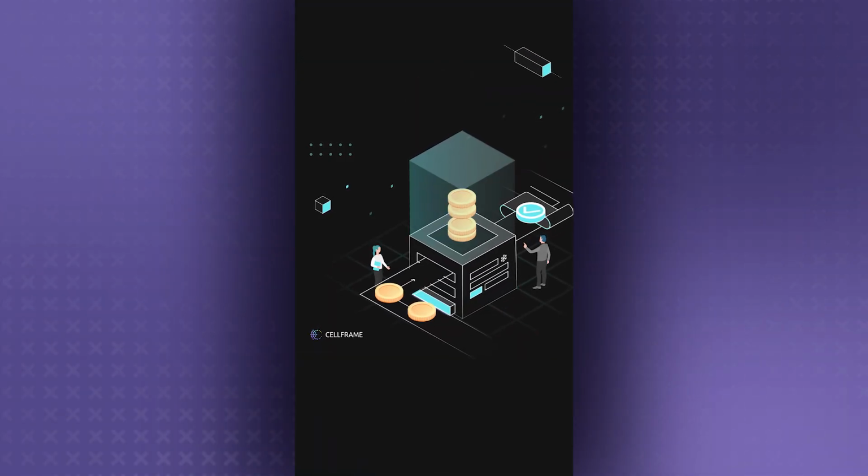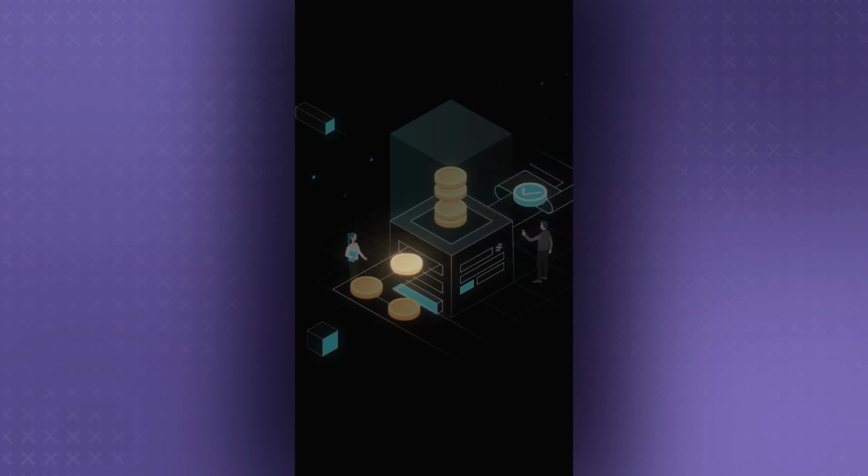To solve these problems, we at Cellframe designed and implemented an alternative to smart contracts: conditional transactions, which don't require running a virtual processor on the blockchain. All the execution conditions are written right into the transaction when it's created. We'll talk in more detail about how this works in one of our next videos.